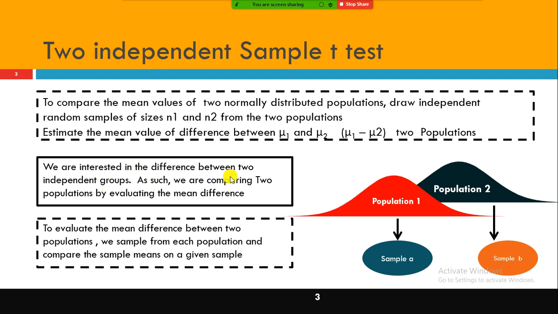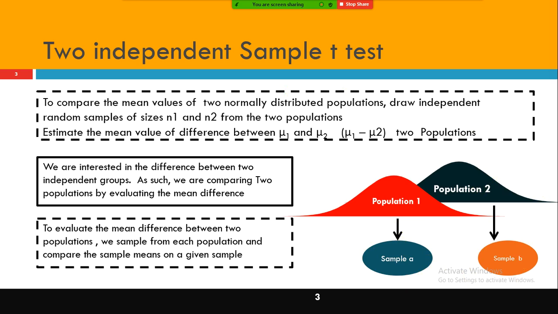So in this case, we are interested in the difference between two independent groups, sample A minus sample B. That's what I mentioned here. For the first population we use the notation mu1 for the mean, and the second population mean is mu2. Mu1 minus mu2 equal to 0 means there is no difference between the amount spent by male and female. If you subtract one sample mean from the other and get 0, what does it say?